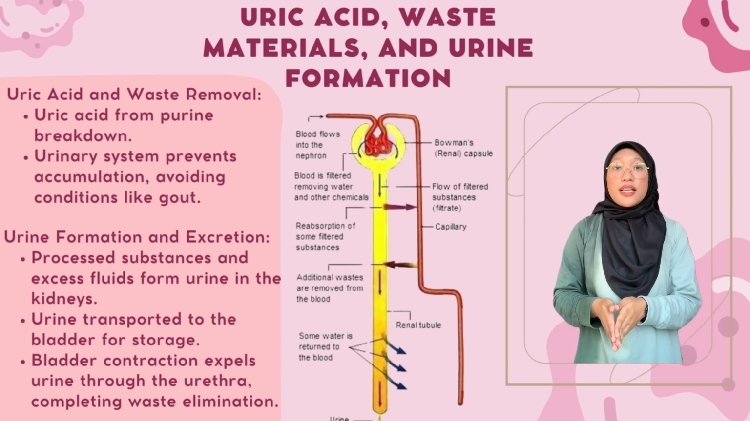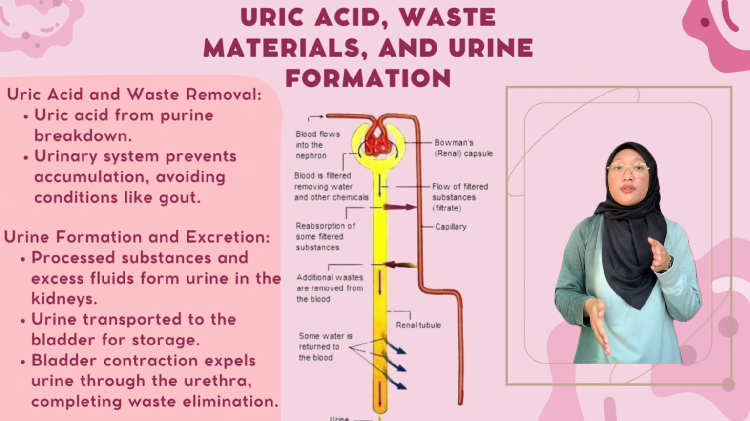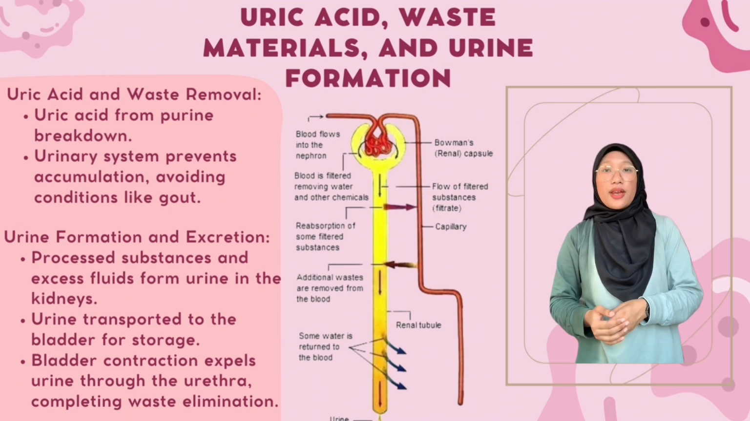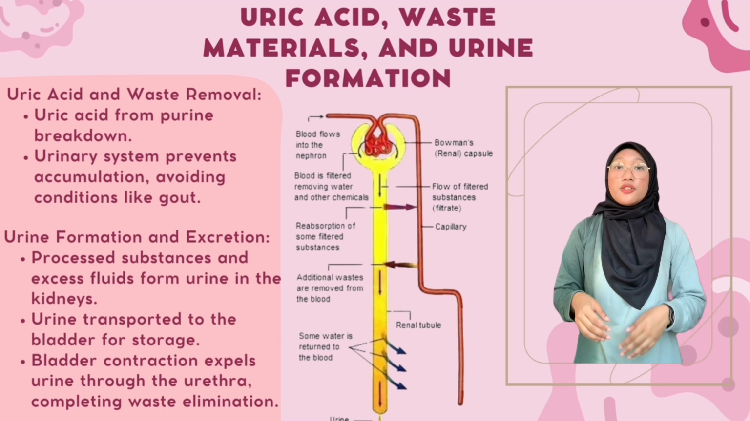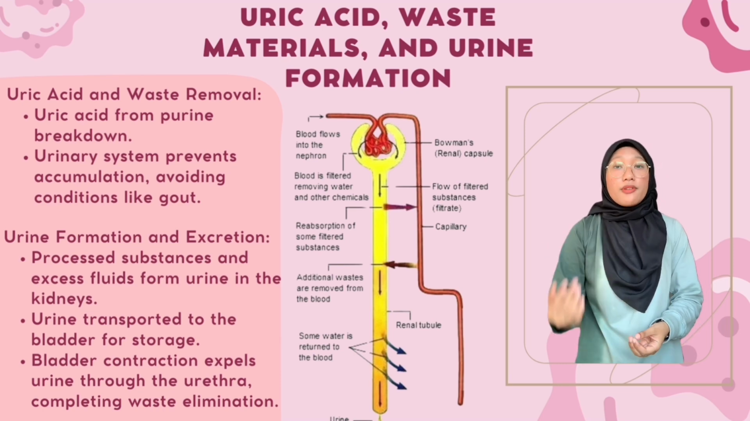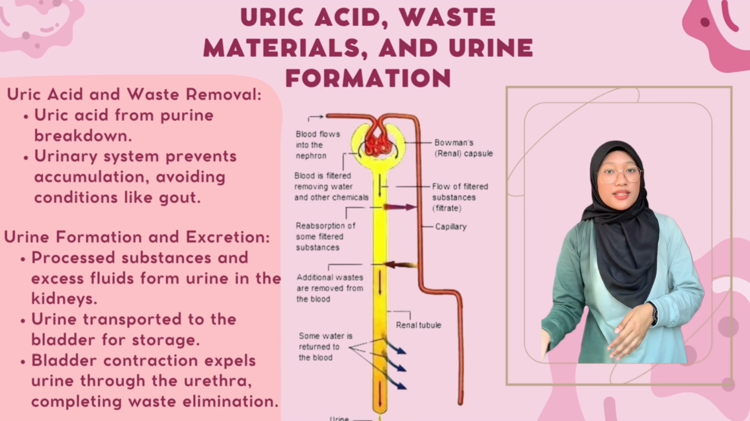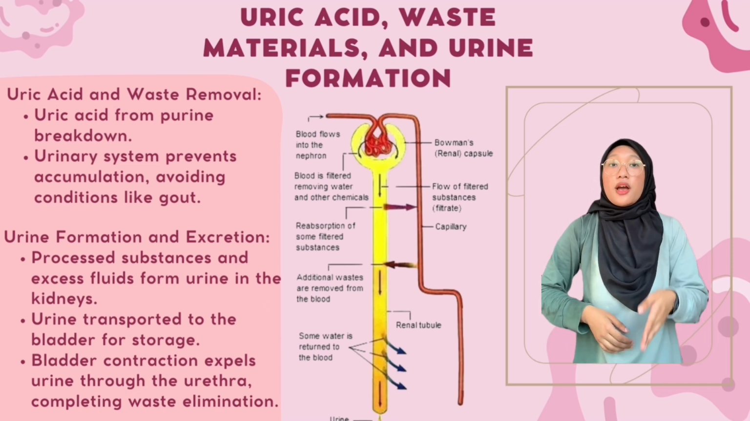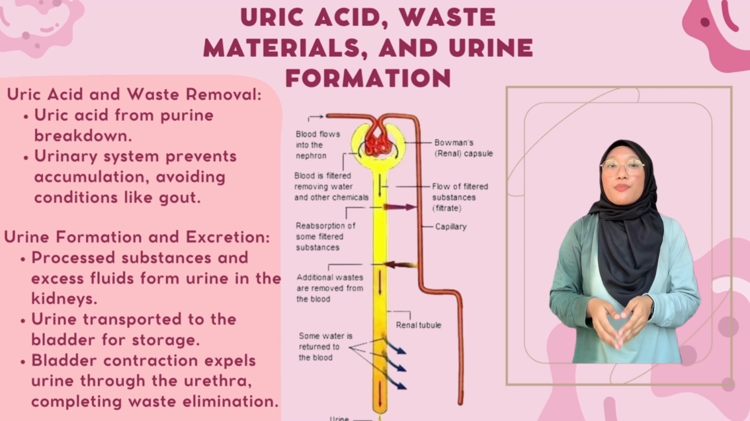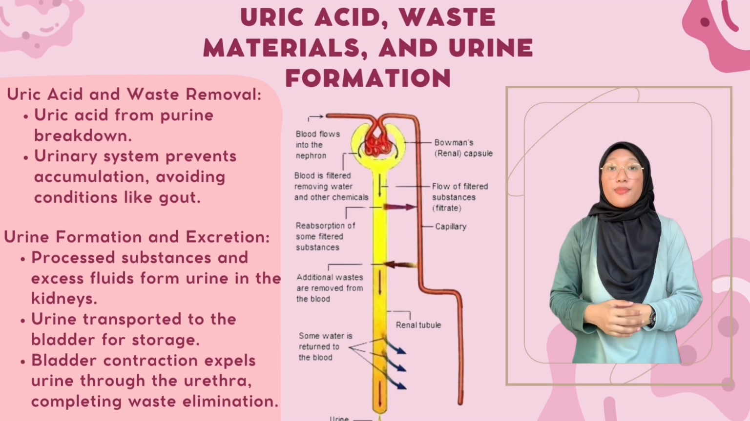Next, urine formation and excretion. The filtered substances along with excess fluids are processed in the kidneys to form urine. The urine is then transported to the urinary bladder for temporary storage. When the bladder reaches a certain capacity, it contracts and urine is expelled through the urethra, completing the process of waste elimination from the body.